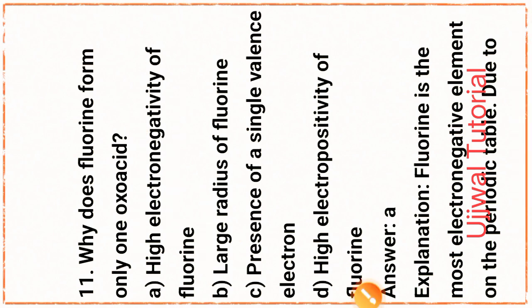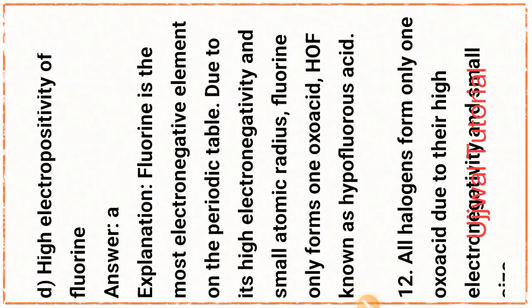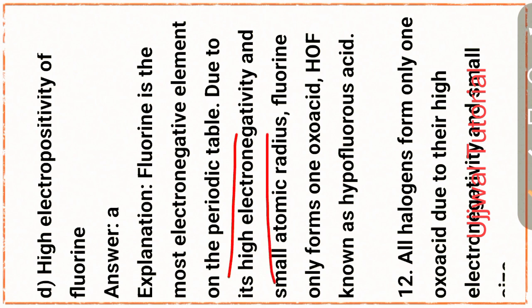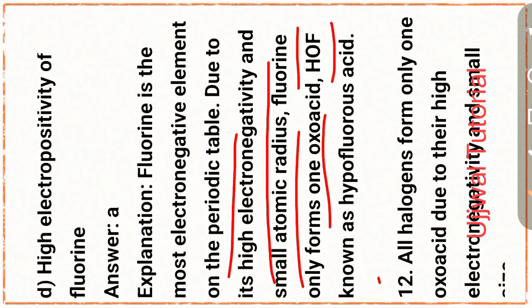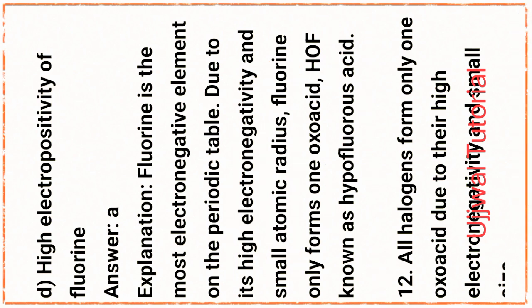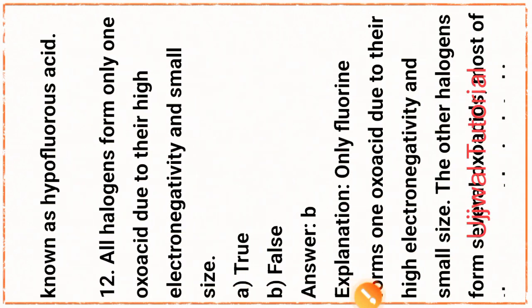For the explanation of this part, fluorine is the most electronegative element on the periodic table. Due to its high electronegativity and small atomic radius, fluorine forms only one oxo acid, that is HOF, known as hypofluorous acid. Okay, next question, question number 12.